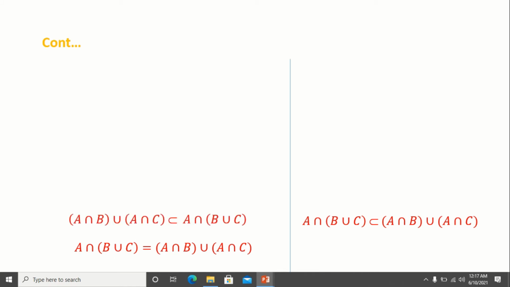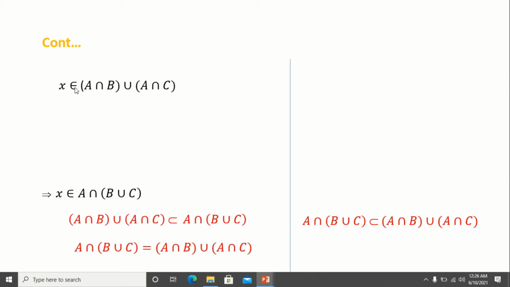That is, we have to prove now (A intersection B) union (A intersection C) is a subset of A intersection (B union C). To prove this, first we consider an element X from the set (A intersection B) union (A intersection C), and then we have to prove the same element X is also an element of A intersection (B union C). So now let's see how to prove this.